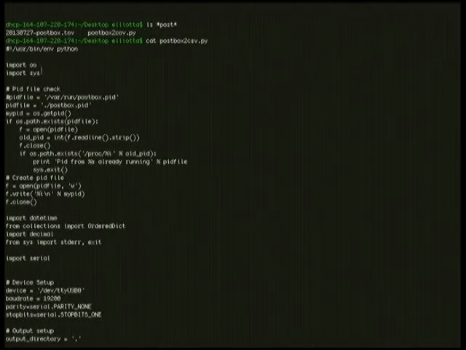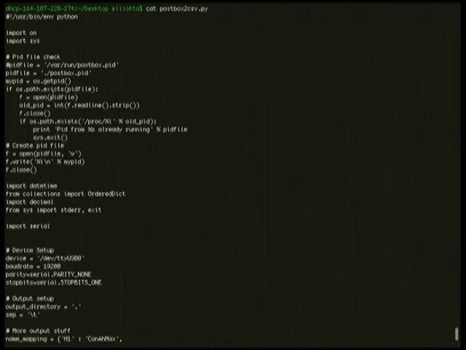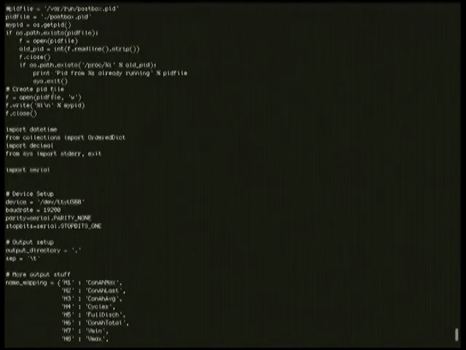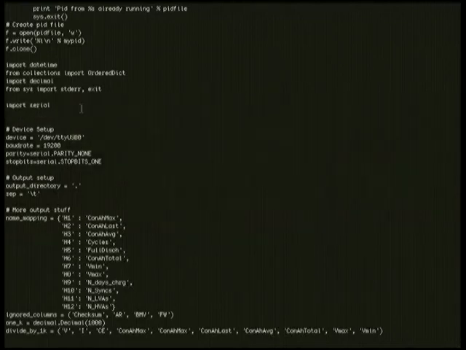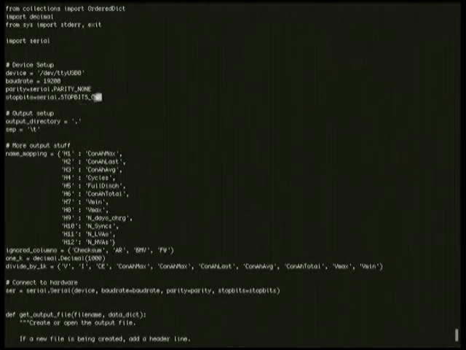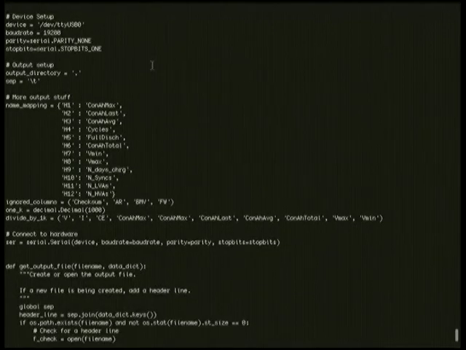So import sys. The first thing I do is I have a PID file check because, for security, only one thing can attach to the dev port at once, in /dev where the serial port is. So then, look, import serial. I don't have to know anything about hardware. And then this is all really fancy important stuff that the documentation told me what to type in.